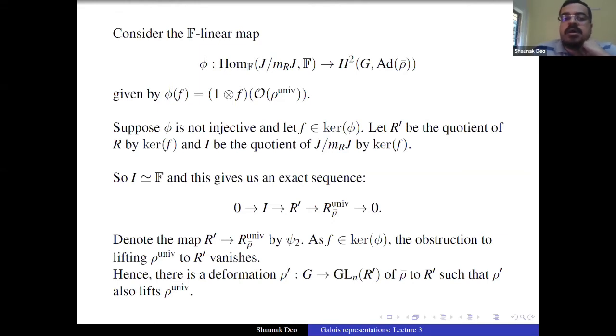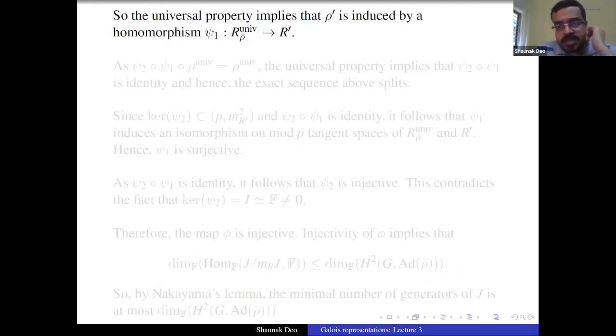Because rho prime is a deformation, the universal property gives us a homomorphism psi1 from R rho bar unif to R prime. Now, when you apply psi2 to this, you get your rho unif back, because applying psi2 is going modulo I, and going modulo I gives you rho unif. That's how rho prime is constructed.